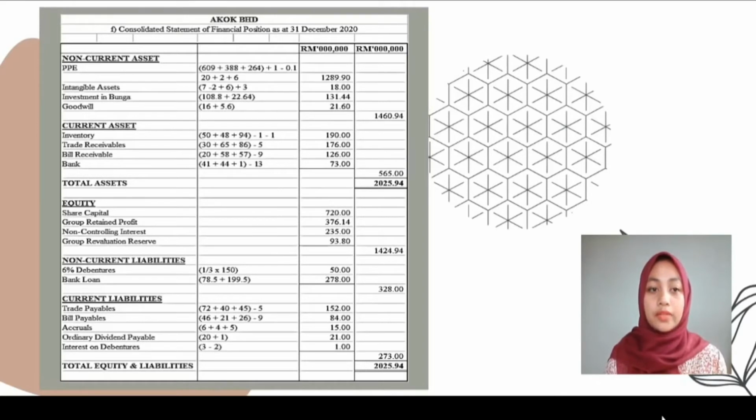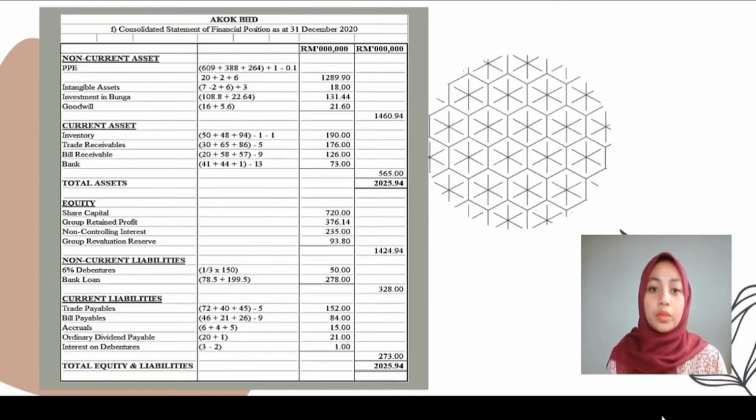In this statement, we have non-current asset, current asset, equity, non-current liabilities, and also current liabilities. Moving to the non-current asset, it comprises property, plant and equipment, intangible asset, investment in bunga, and also goodwill. The total amount of the non-current asset is 1460.94 million, where we obtain from the SOFP from the question and also the adjustment that we collect from the additional information.